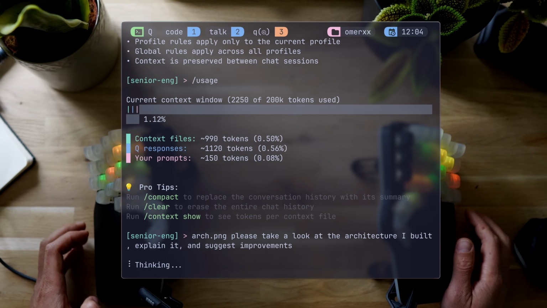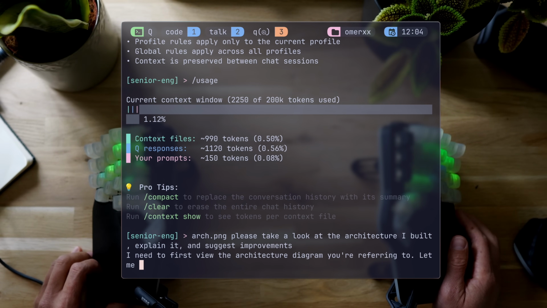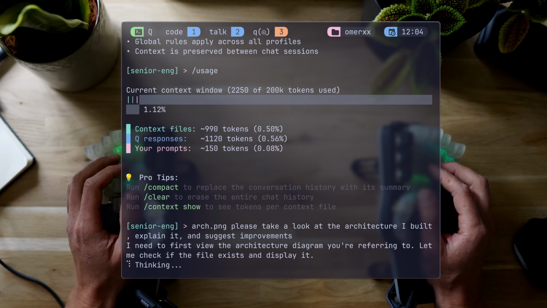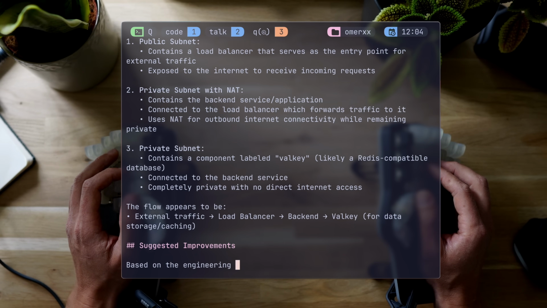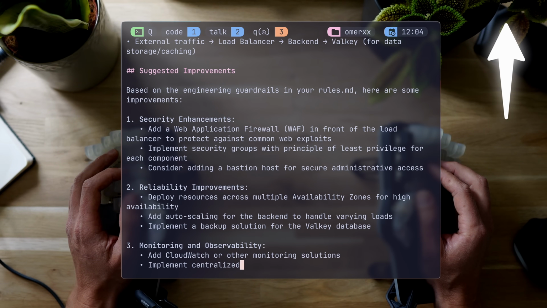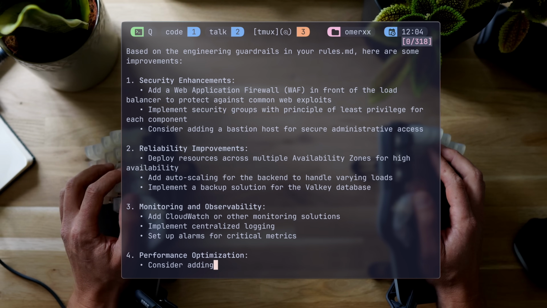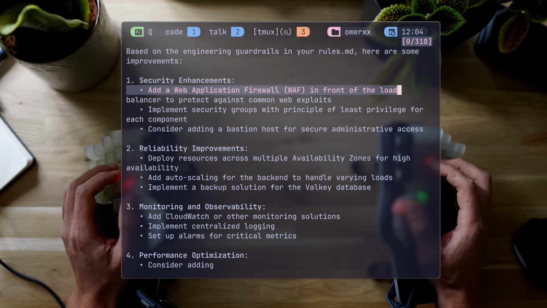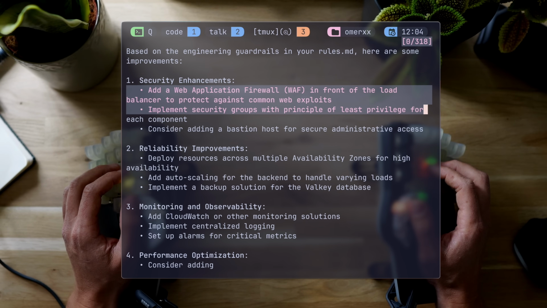Since fs-read was previously trusted, there's no stopping for approval now. And Q sees my network structure. It even understands file key is a better Redis. I made a video about that you can find above, but in terms of improvements, it suggests mainly additional components for high availability, security, and logging, but I think I got an A from AWS for this plan.